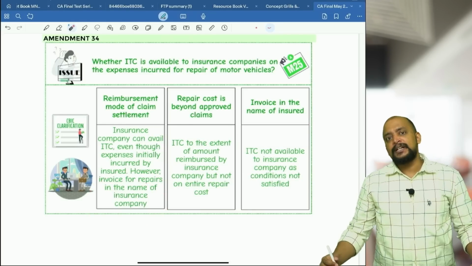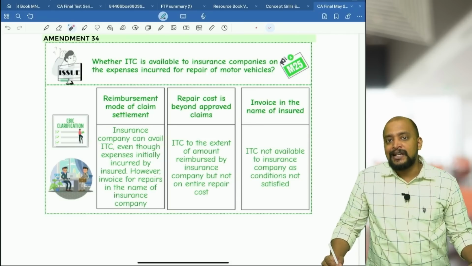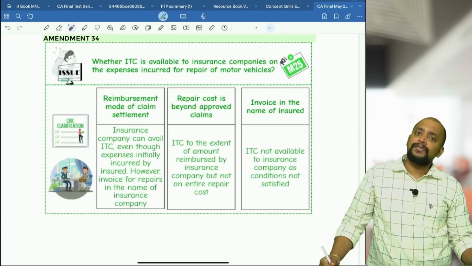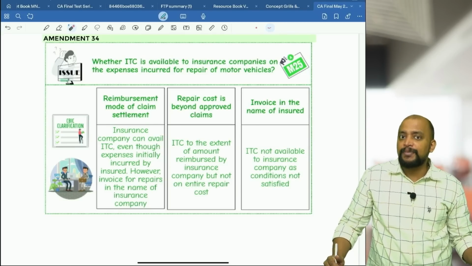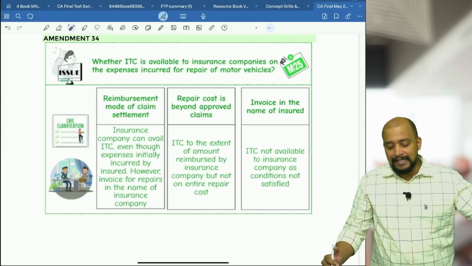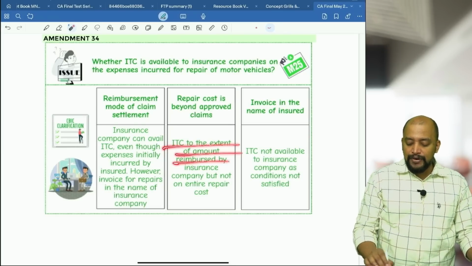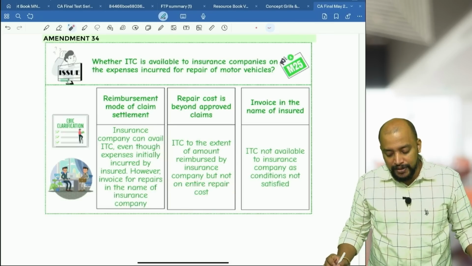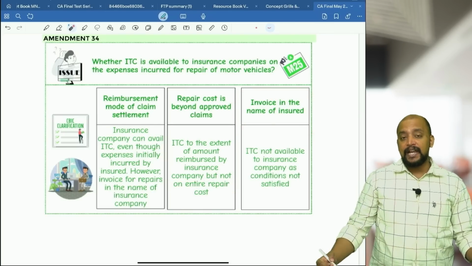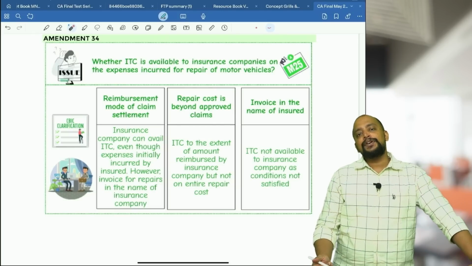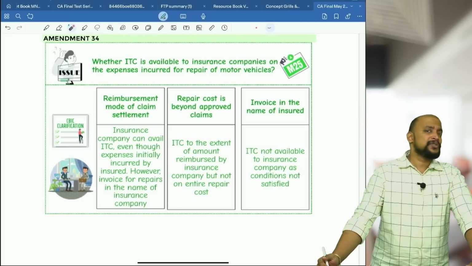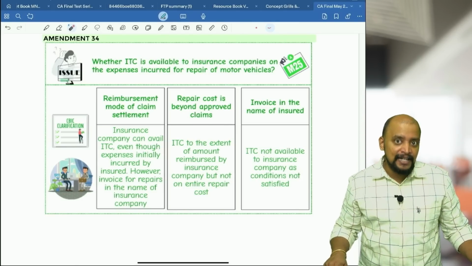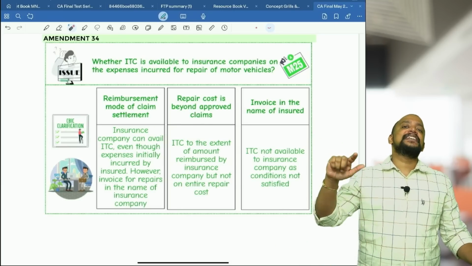And suppose the repair cost is 10 lakhs and the insurance company has paid only 6 lakhs. In that case, even though the 10 lakhs invoice is in the name of the insurance company, they can take ITC only to the extent of 6 lakhs, the amount reimbursed by the insurance company, but not on the entire repair cost. Suppose the invoice is in the name of the insured; then the insurance company cannot take ITC. What about the insured? The insured can take ITC, provided the motor vehicle purchased is eligible for ITC.